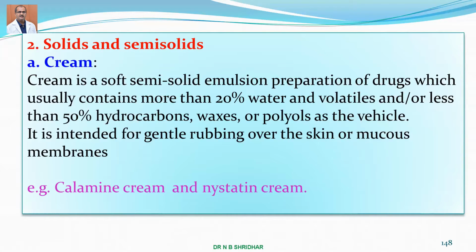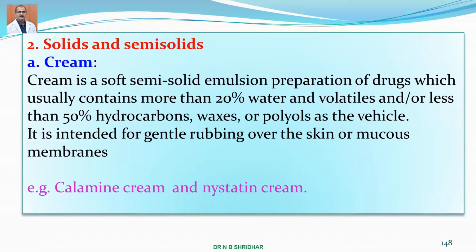And the solids and semisolids. In the semisolids we can use creams as one of the important agents. Creams are emulsion preparations of drugs which usually contain more than 20% water and less than 50% hydrocarbons, waxes, polyols as the vehicle. There is a difference between cream and paste, and it is intended for gentle rubbing over the skin or mucous membranes. An example, once again, is calamine lotion and calamine cream.